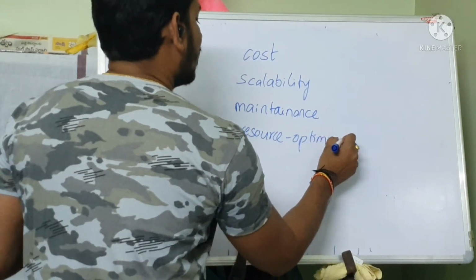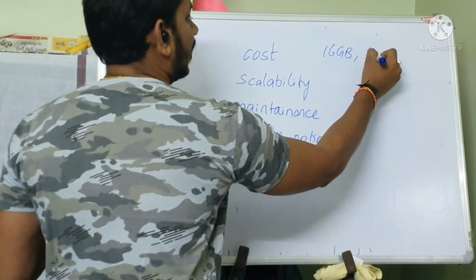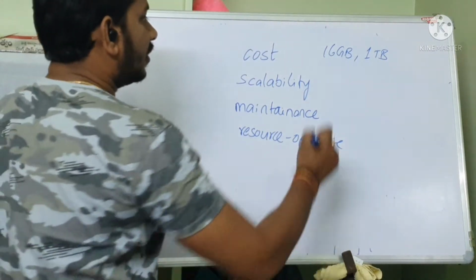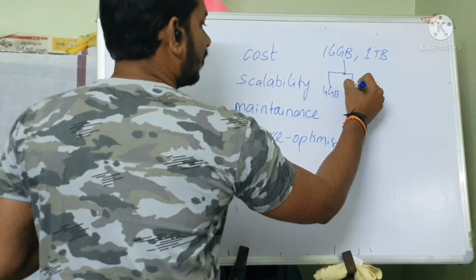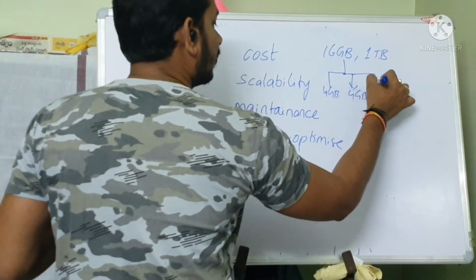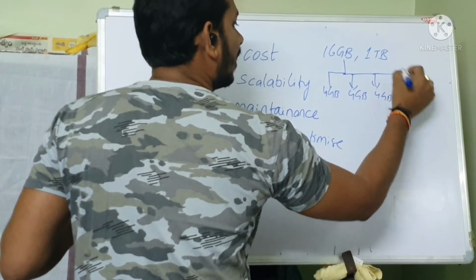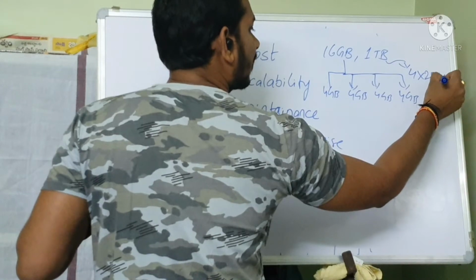So earlier, if you have 16 GB and 1 TB, only one application is getting deployed. But now here you can divide this 16 GB into 4 GB, 4 GB, 4 GB, 4 GB, and this 1 TB into 4 times 250 GB.